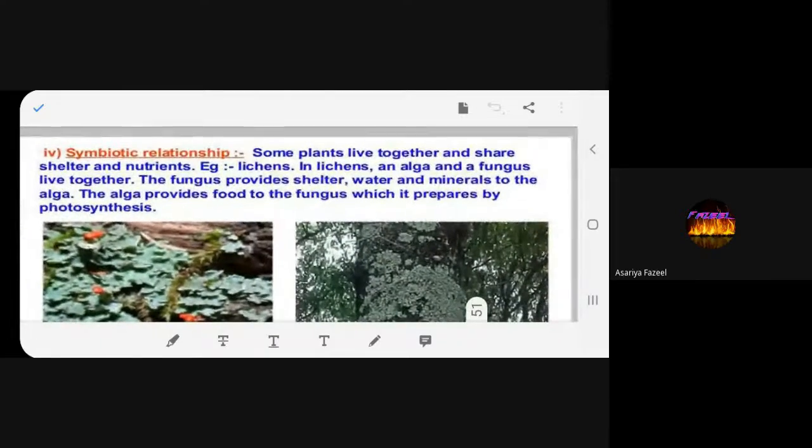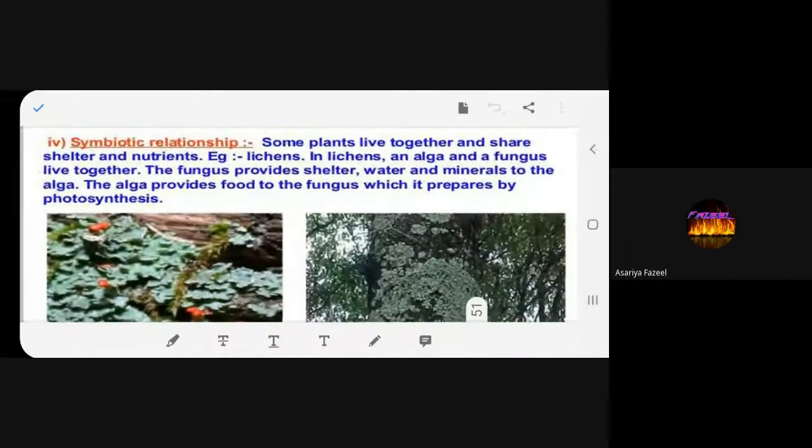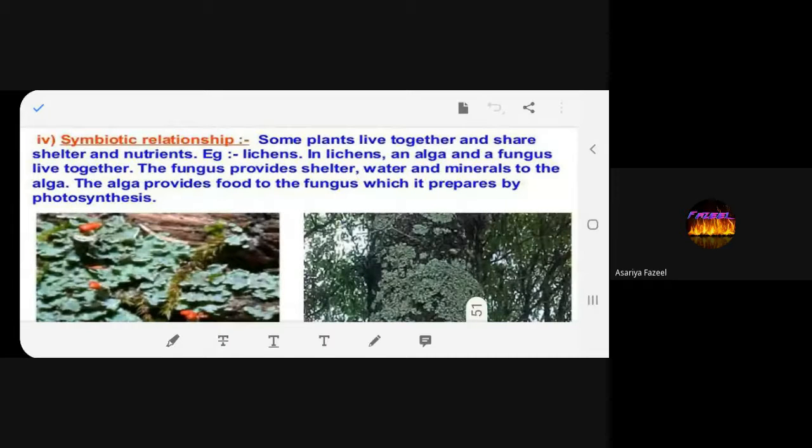No problem. The same thing we are going to learn again. Please read. Symbiotic relationship. Some plants live together and share shelter and nutrients. Example, lichens. In lichens, an alga and a fungus live together. The fungus provides shelter, water, and minerals to the alga. The alga provides food to the fungus, which is prepared by photosynthesis.